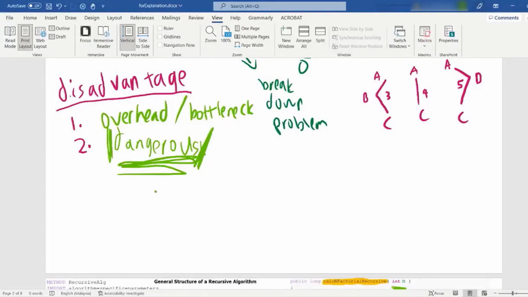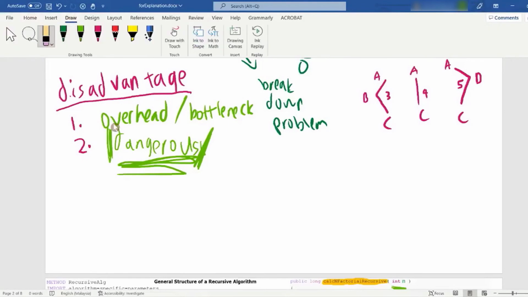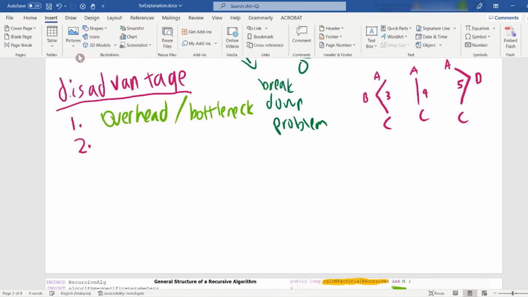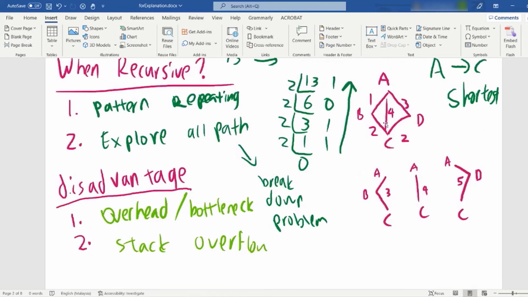Dangerous is just a tiny problem. With a careful decision, you can eliminate the dangerous part. But the second disadvantage is mainly about stack overflow. This is the part where recursive has a disadvantage. For example, in our graph algorithm, if you see a graph which is quite tiny, right?